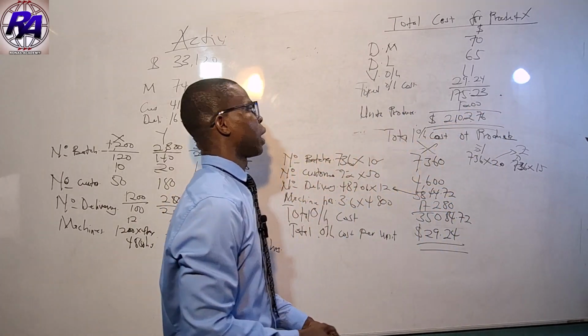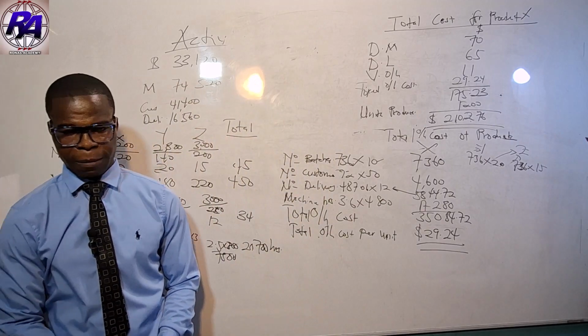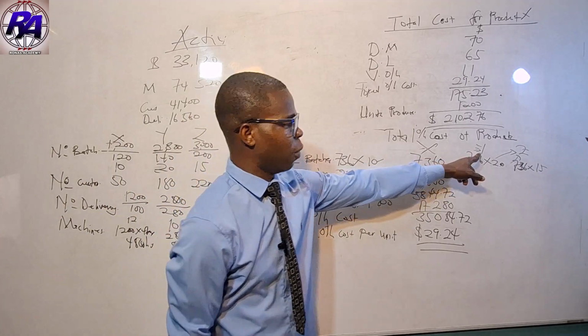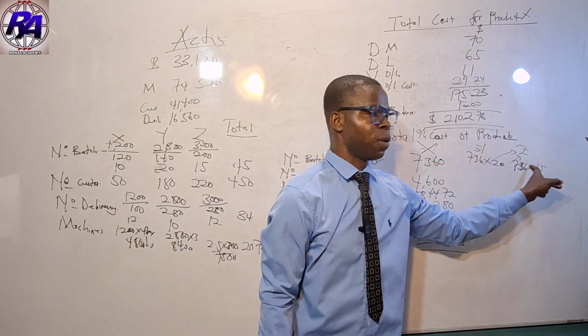So that becomes the total cost for product X. You can go through the same process to get the total cost for Y and for Z.